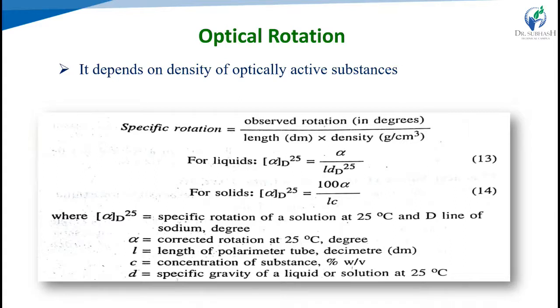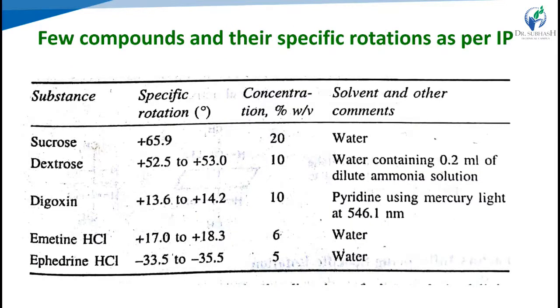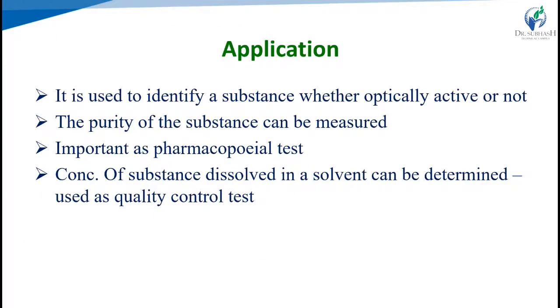It is a fundamental property of a chiral substance, expressed as an angle, showing how a material rotates polarized light at a particular temperature, wavelength and concentration. It is the observed rotation in degrees divided by the length and the density. Here are some examples of specific rotation, with the concentration and solvents.